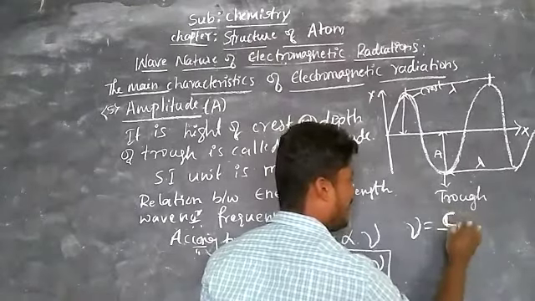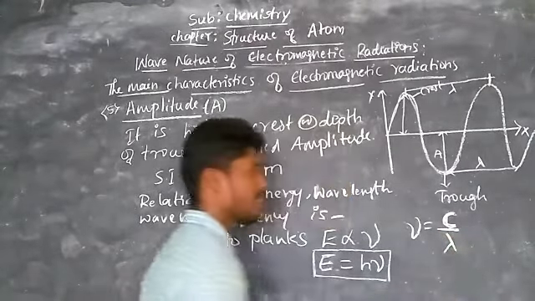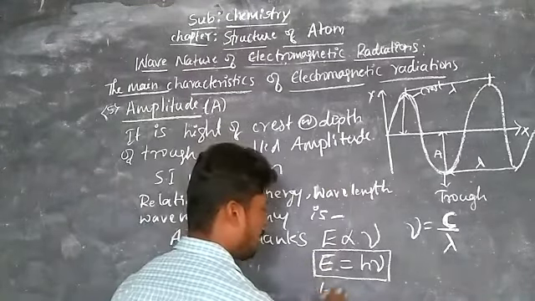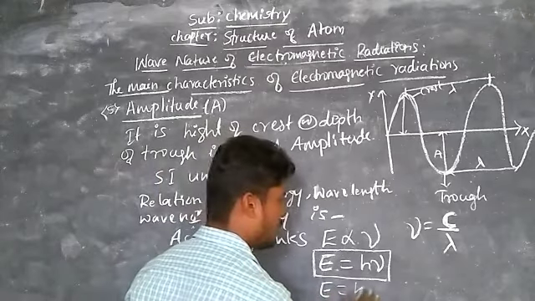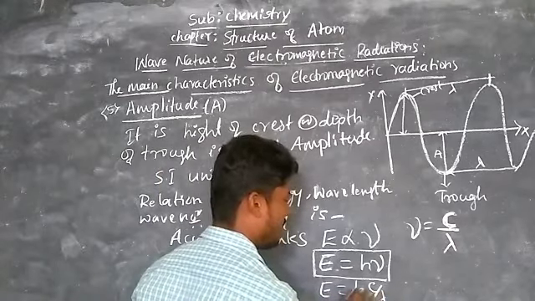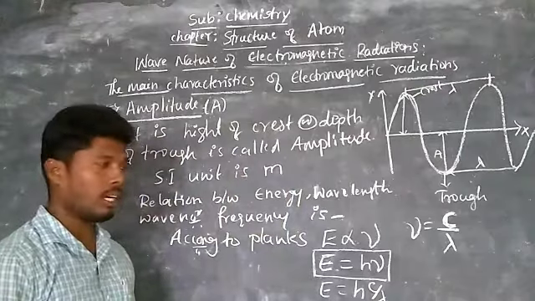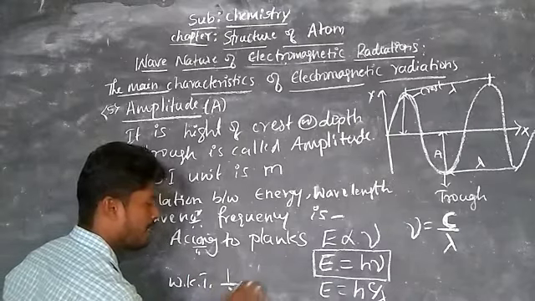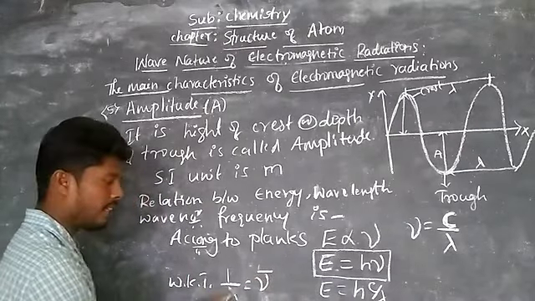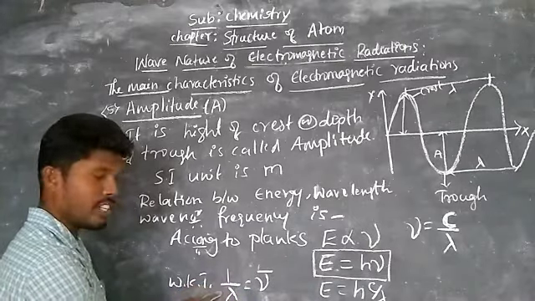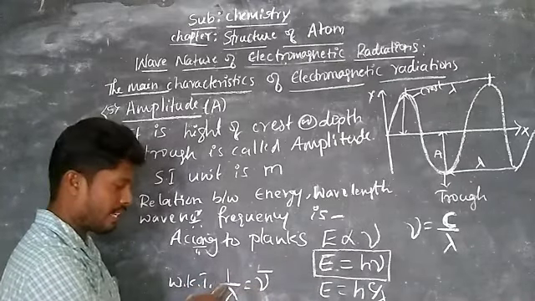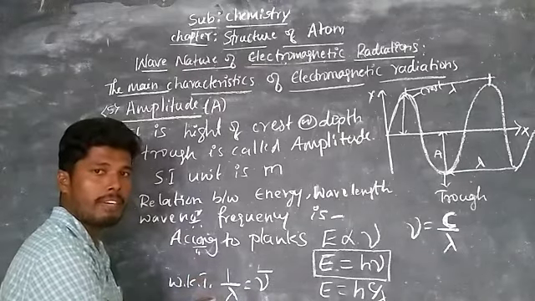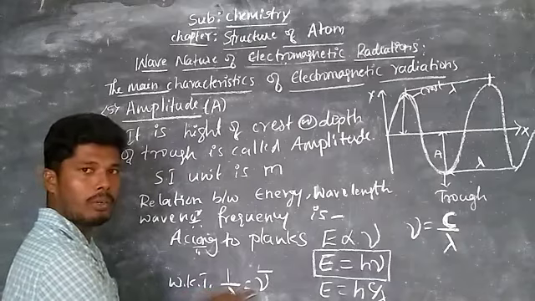C is the speed of light, that is velocity divided by lambda, that is nu is equal to c by lambda. Therefore, substituting in this equation, E is equal to h into c divided by lambda. And we know that 1 by lambda is equal to nu bar. This is wavelength and this is wave number. In the definition I told you, the wave number is the reciprocal of wavelength. Reciprocal means inversely proportional. That is 1 by lambda is equal to nu bar.